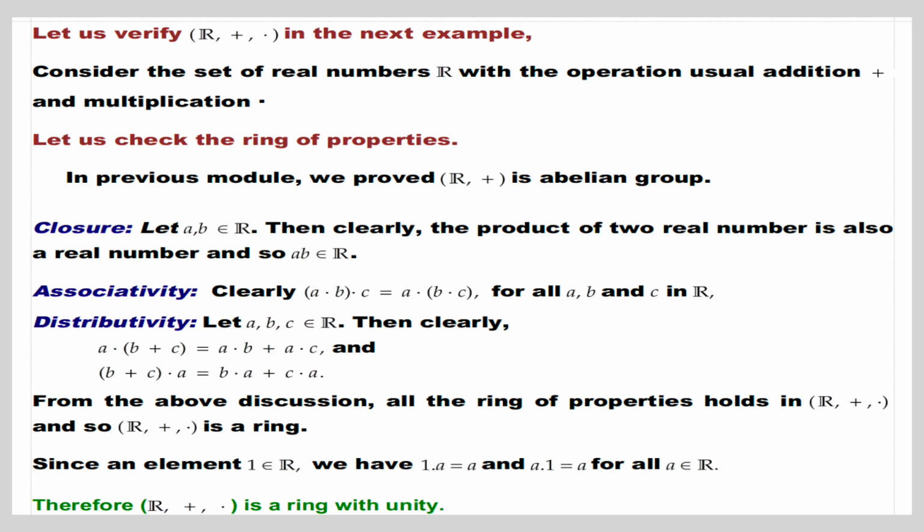Since the element 1 belongs to R, we have 1 · a equal to a and a · 1 equal to a for all a belonging to R. Therefore, the real numbers under usual addition and multiplication is a ring with unity.